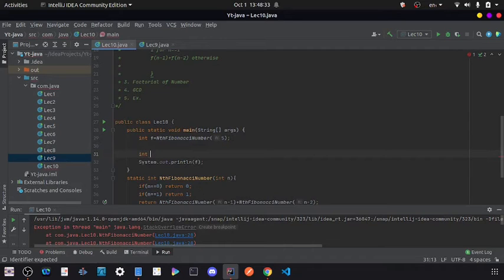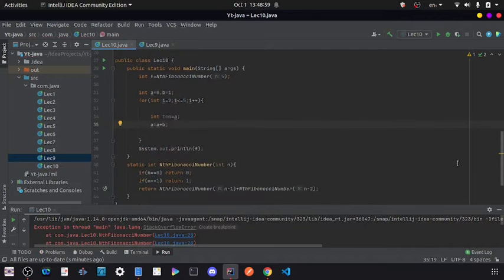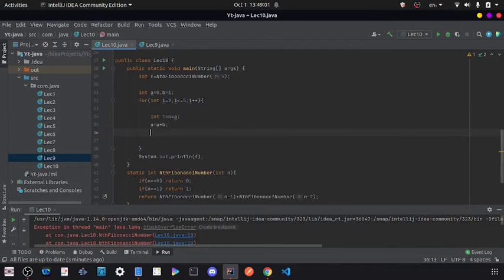What is our first Fibonacci number? a equal to 0. Our zeroth Fibonacci number is 0 and the first is 1. Then we are going to loop for int i equal to 2, because we have to find i less than or equal to n, then we'll do i plus plus. Here let's store temp equal to a, and our a will be a plus b, because our next Fibonacci number will be the sum of the last two numbers, a and b.